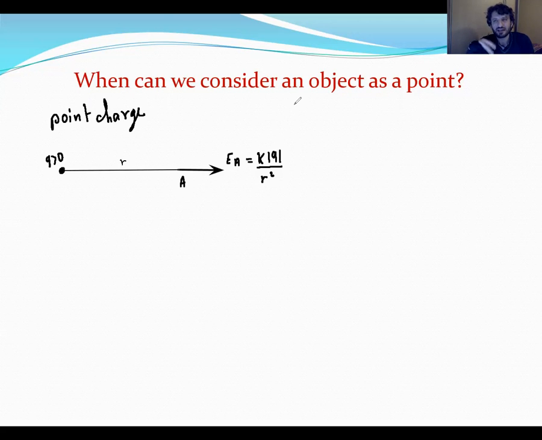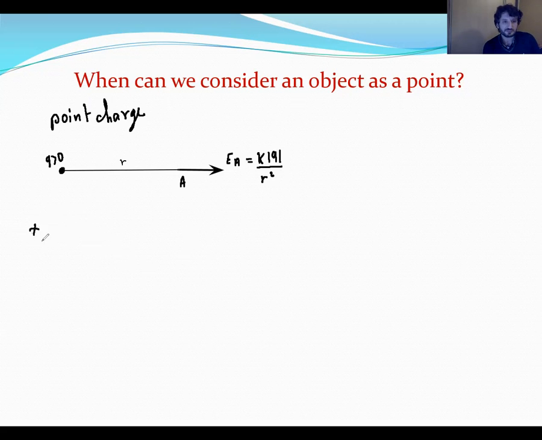We have to take a small portion, dq, and do the integration. But for some shapes, we can consider them as a point charge. Let me give you some examples of these objects.